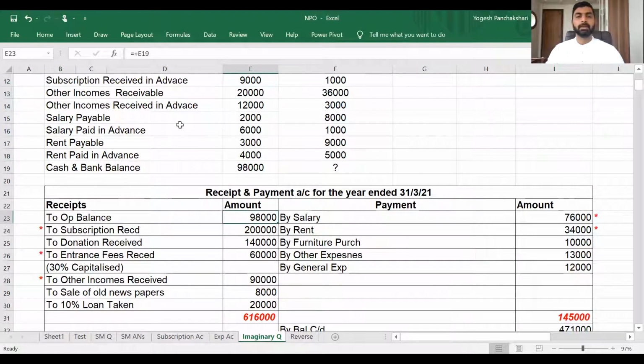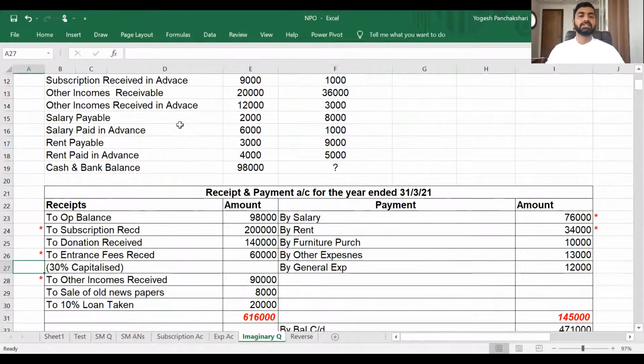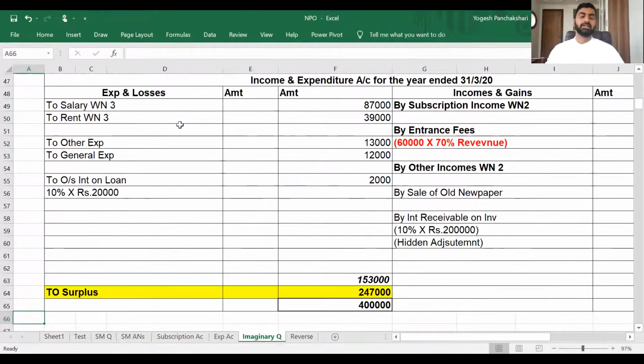Now let's come to the payment side. Salaries, expense side, but it has an adjustment, star mark is made, so I will not record the amount. Rent also, expense side with working note 3. Furniture purchased, added in furniture on the asset side. Other expenses and general expense, no adjustment, directly to the income and expenditure account.